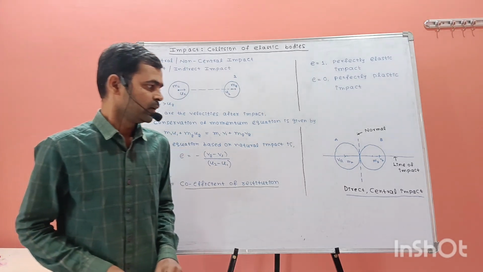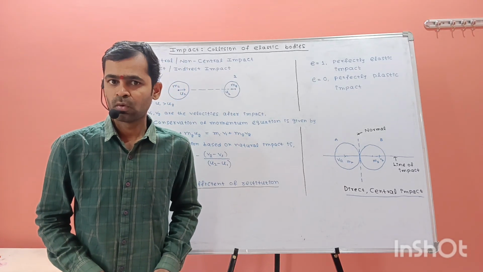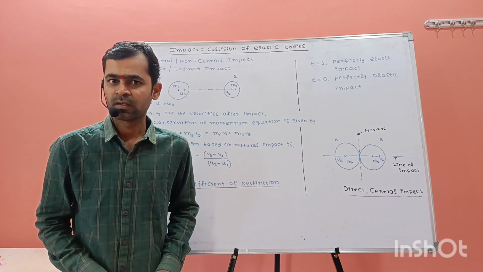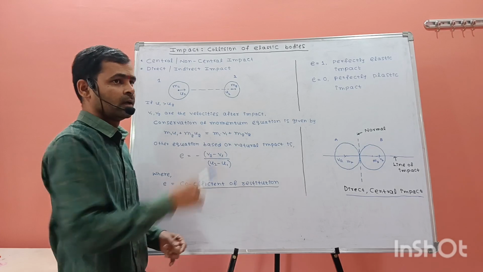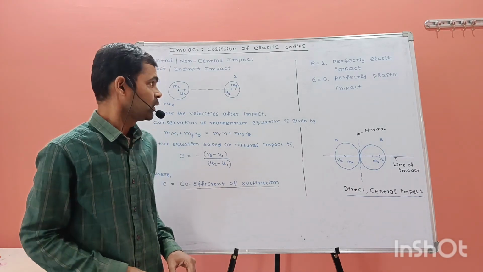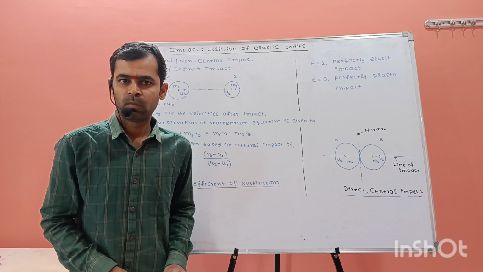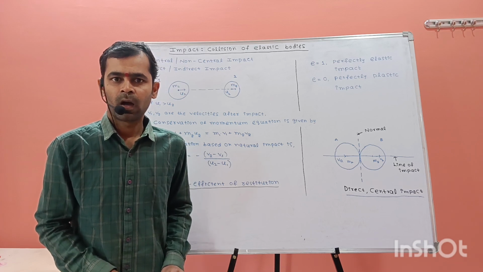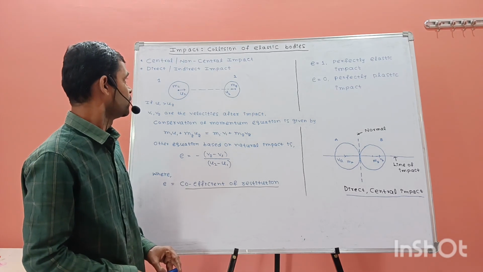When the velocities of elastic bodies before impact are collinear, it is called direct impact. If it is not collinear, it is called indirect impact, like oblique impact or eccentric impact. So they come under indirect impact.